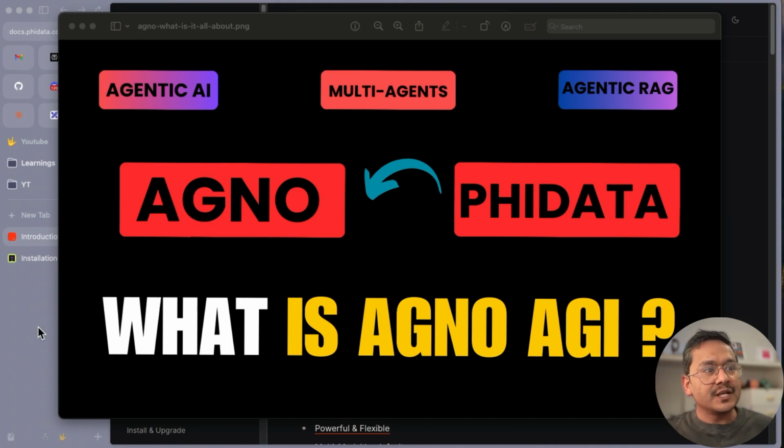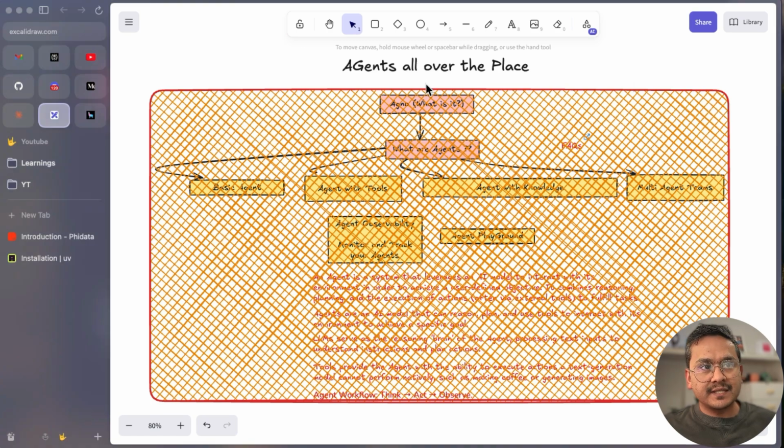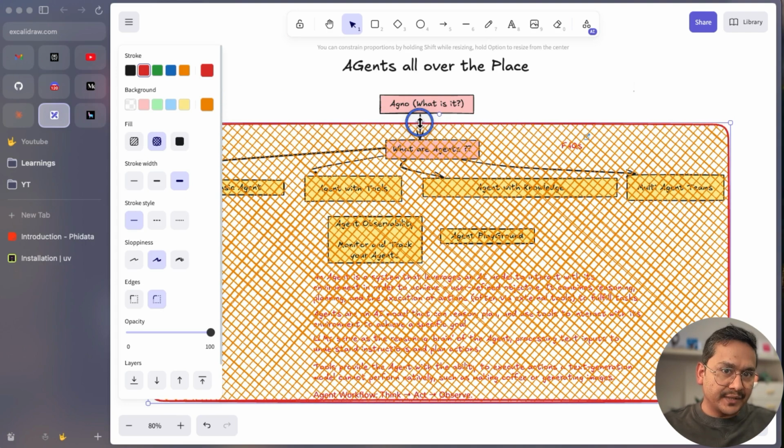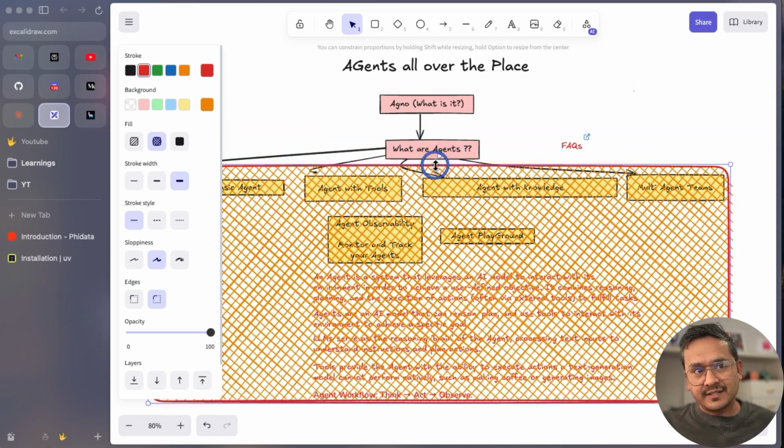How the video will proceed is, at first what I will try to do is explain what AGNO is. And by the way, I will be taking all the documentation from AGNO's website, so you can follow along with me, or if you think you can just follow from the website itself, then feel free to do so. I'm just trying to provide some additional information by walking you through the platform itself, and we'll be trying different things together. The next thing is what are agents.